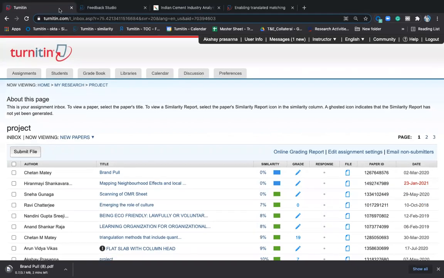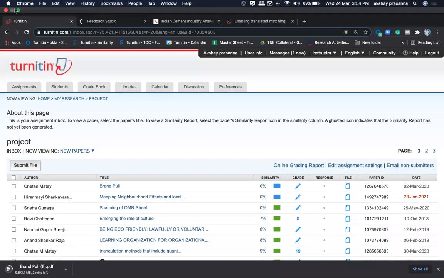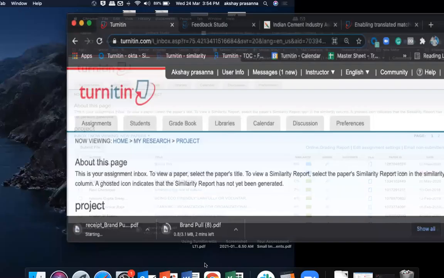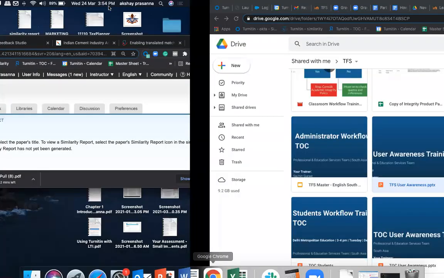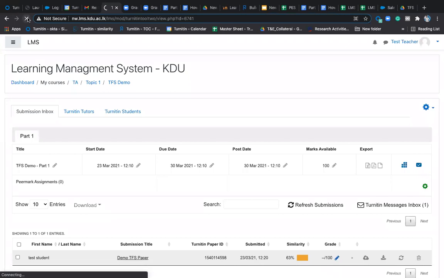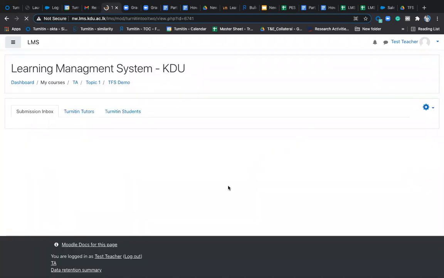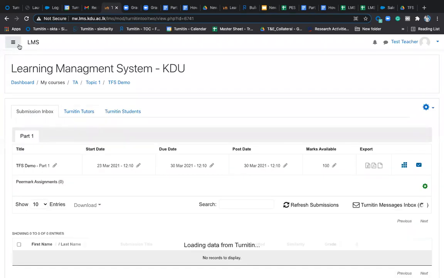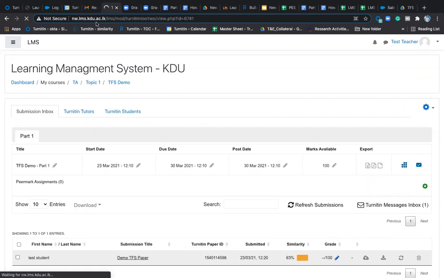I'll take you across to the Moodle account, which is how your document looks in your Moodle account of KDU. So this is the account for KDU. Moodle 3.8 version is what you're using. So let me refresh. I'll go to my LMS homepage. I know most of you have the LMS access.